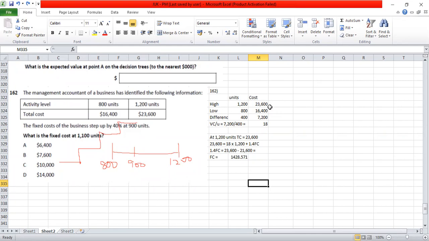The fixed cost is also increased by 40%. So that 40% has to be reduced. Then only we can include that. After adding 1.4, 1.4 is equal to 23,600. How much is 1?